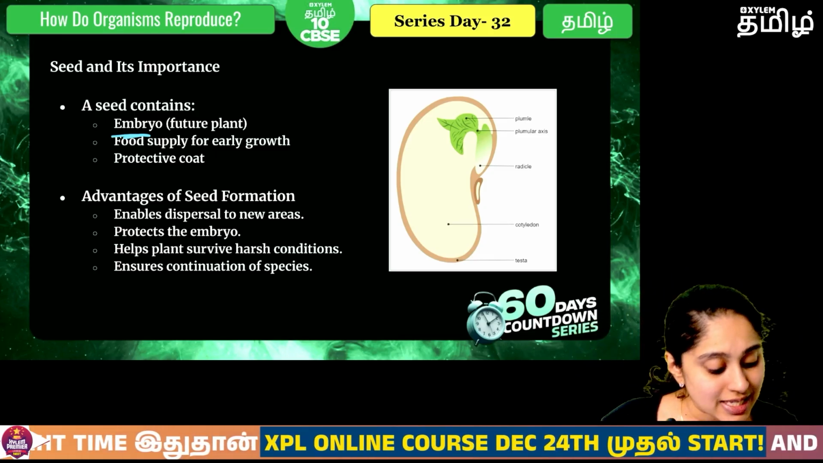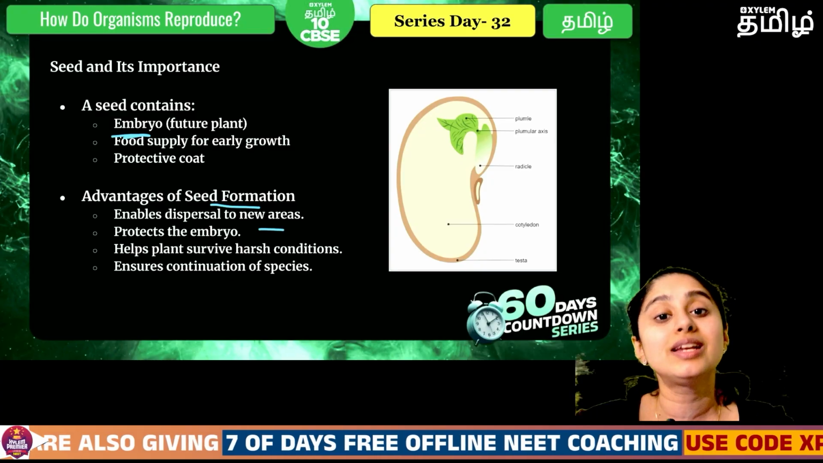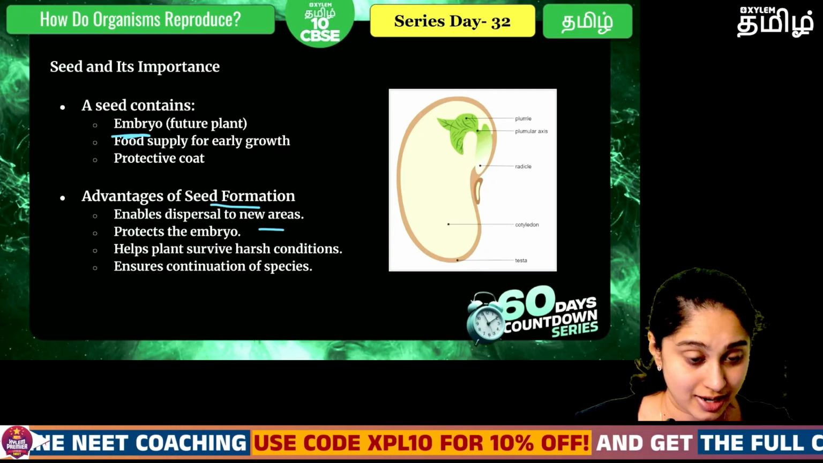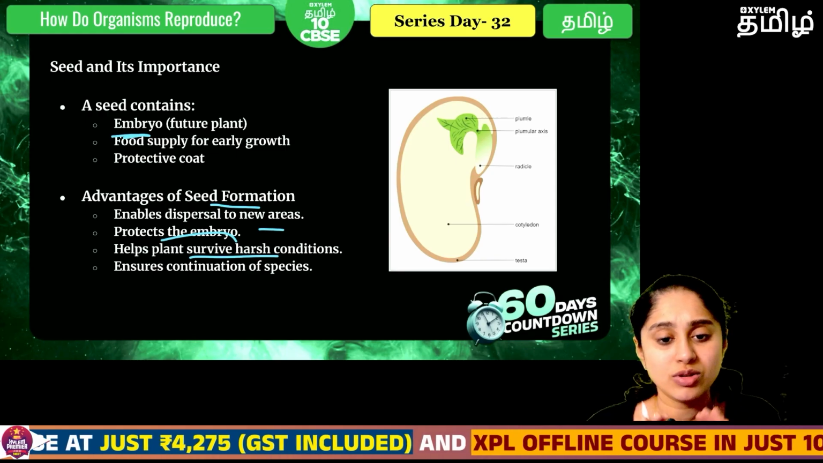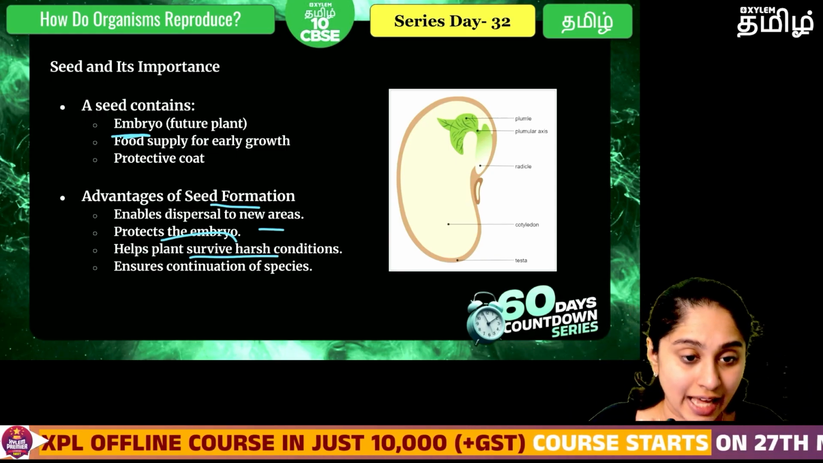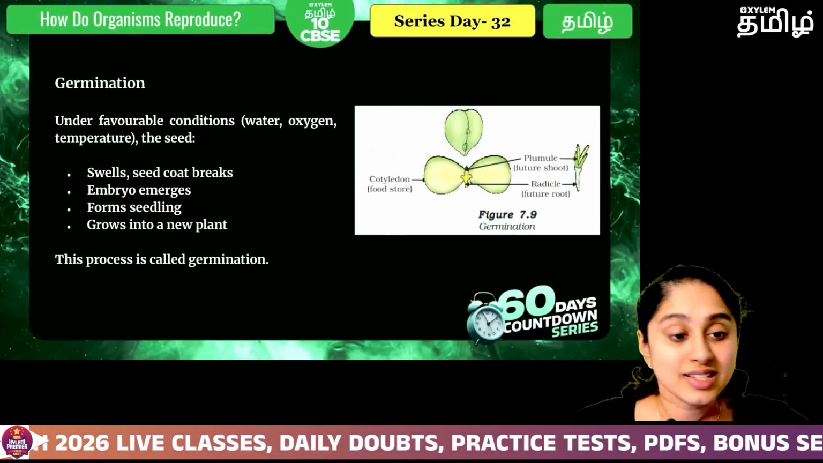Okay, now why seed formation is important? Because obviously through seed only it can form the next generation of plants, right? And it will protect the embryo, and if any harsh condition is there, this embryo is inside the seed, so it is taken care of, and it will help in continuing the species to the next generation.